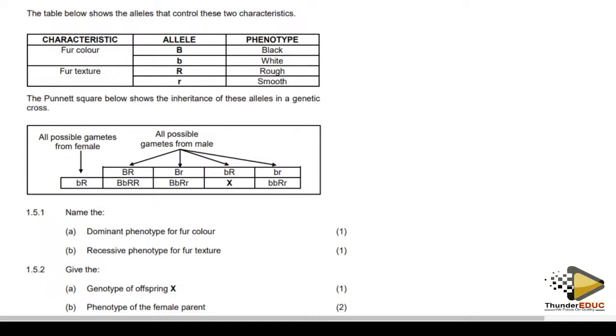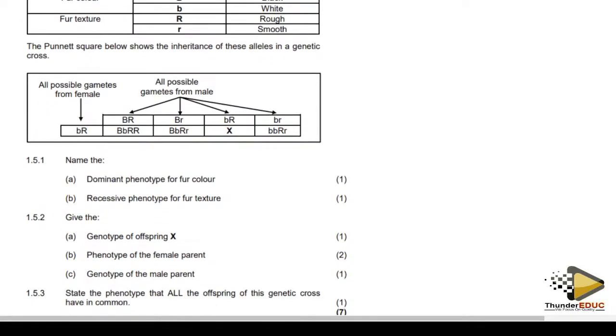So this is B. So the answer here is going to be black. And then the recessive phenotype for fur texture. Recessive is going to be smooth. So you see how dihybrid is being said. It's not a complicated thing. It's just a normal thing. It's just for you to see that you can answer this.